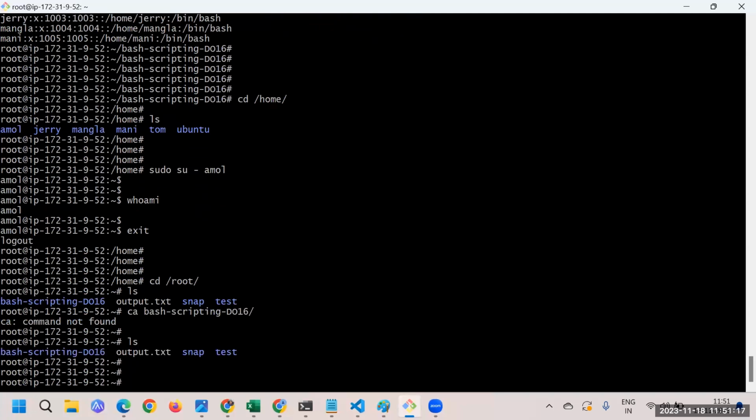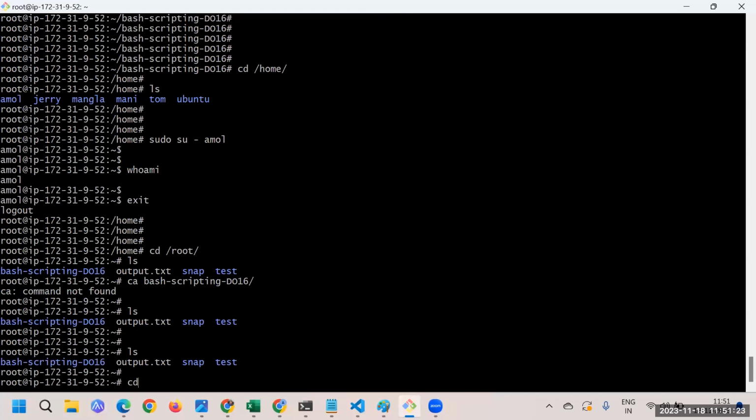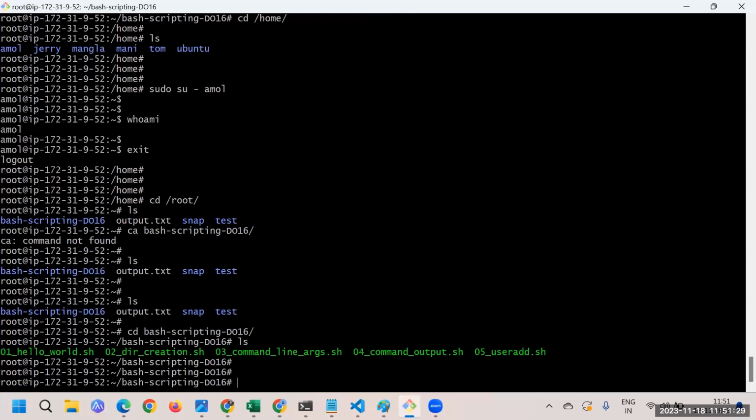If I just go inside the bash scripting, here we have the user ID. Now next time you wish to add a few more users, how can we do it?